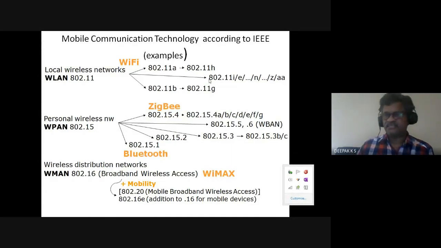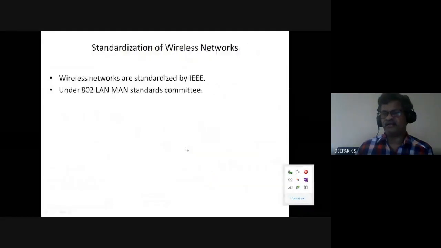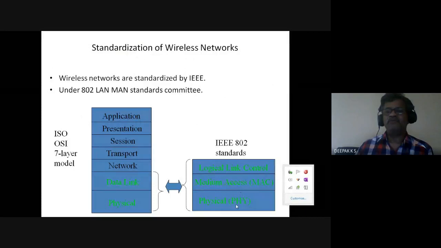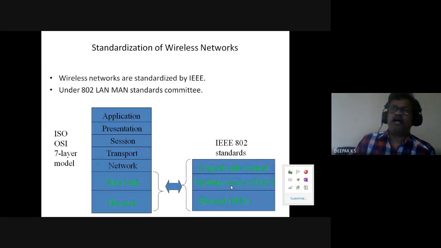All these changes are incorporated in these subscripts. In all versions there are variants. So 802.16E. All these variants have different specifications for physical layer and MAC layer. MAC layer is how you access the channel, and physical layer covers error control and modulation schemes.